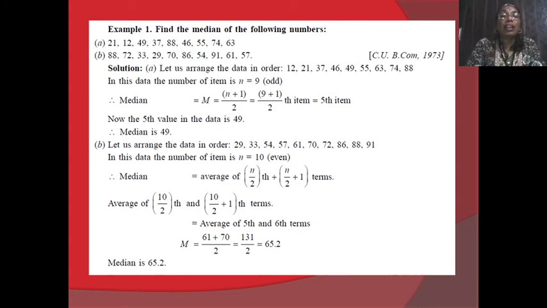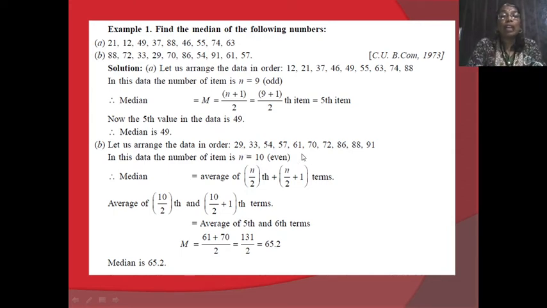Here the fifth and sixth items are the middle ones, 1, 2, 3, 4, correct. Fifth and sixth are the middle values. Then 7, 8, 9, 10. Due to these two, we find 4 variables with larger values in one group, and 4 variables with smaller values in the other group.